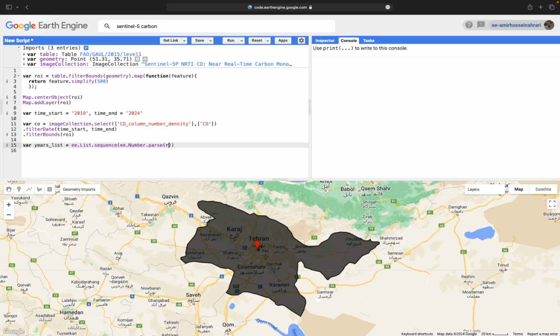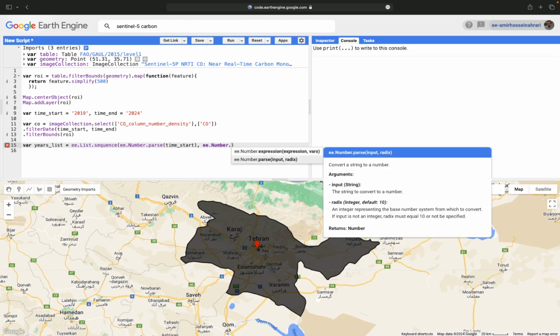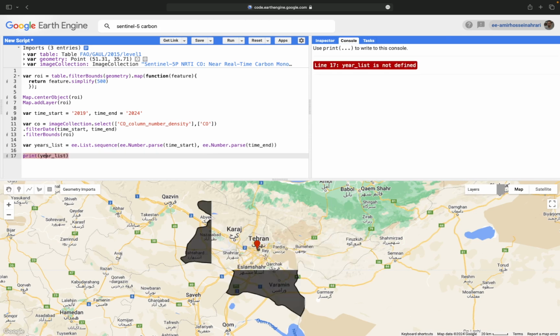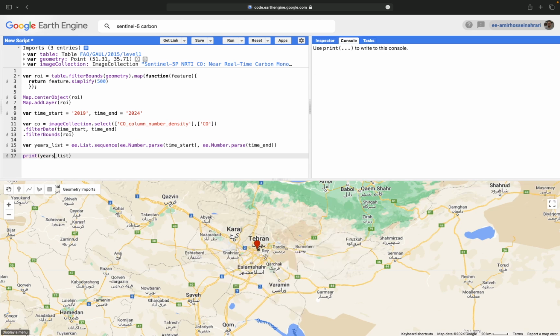Here we have time start, and then ee.Number.parse, here we have time end. So make a print of the years list. The S was missed in the name.